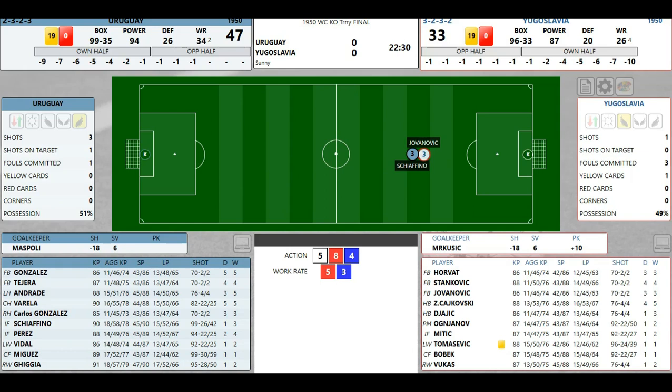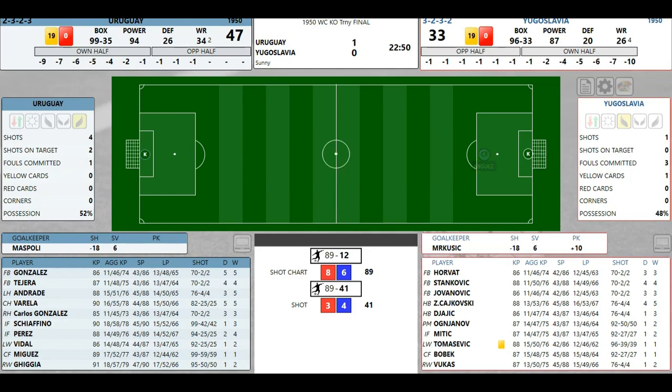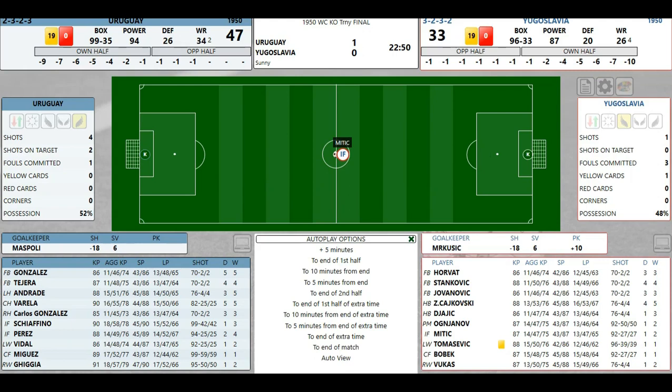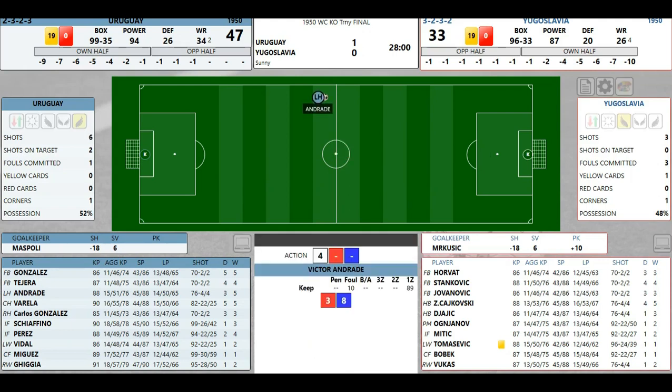Schivado. Miguez. Have a chance. He takes a shot. Go! His fourth from the tournament from Schivado. All the way on top. We're going to skip 5 minutes. 5 minutes and Uruguay has still that 1-0 lead.